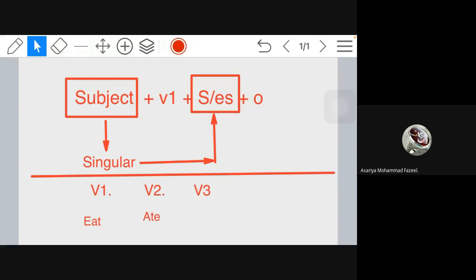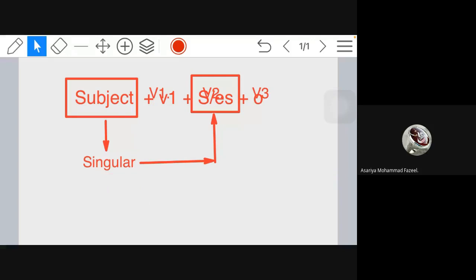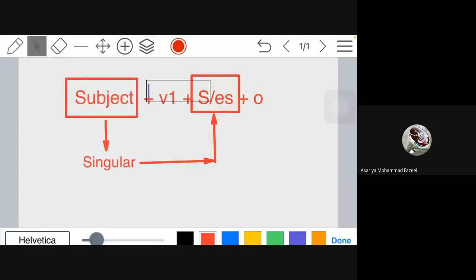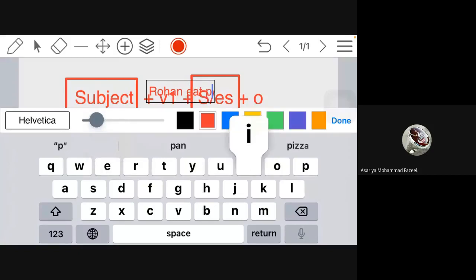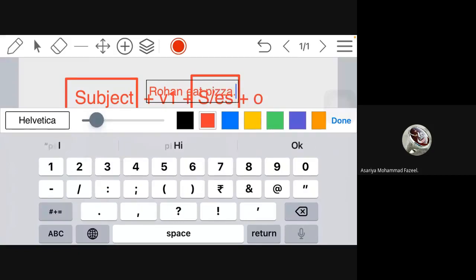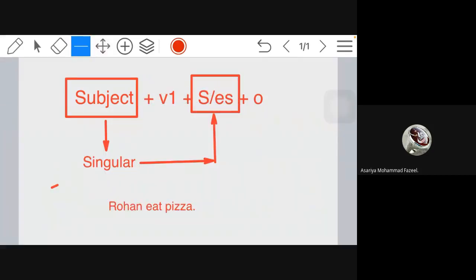Okay, let me write one question. Can anyone tell me what is the mistake in this sentence?